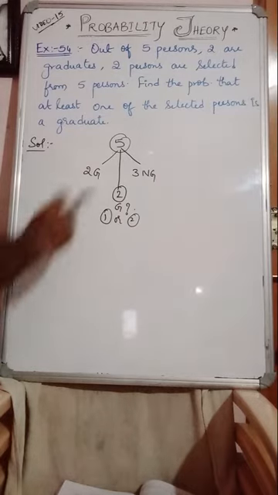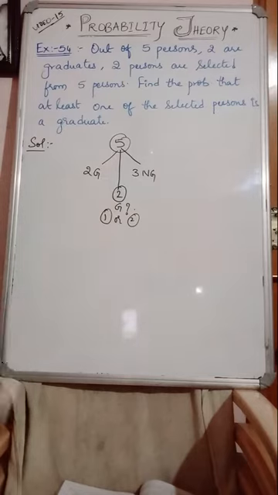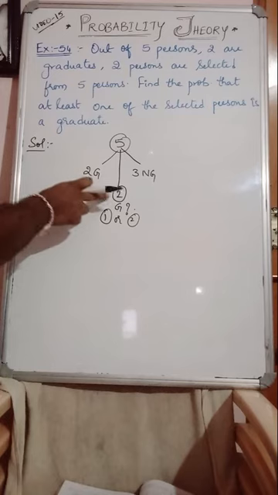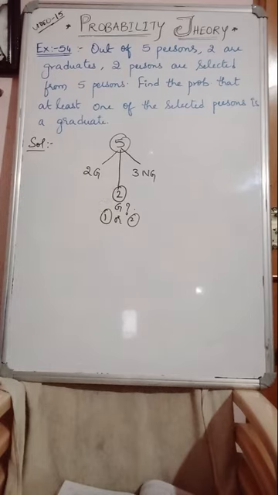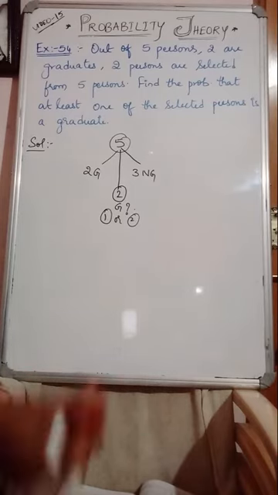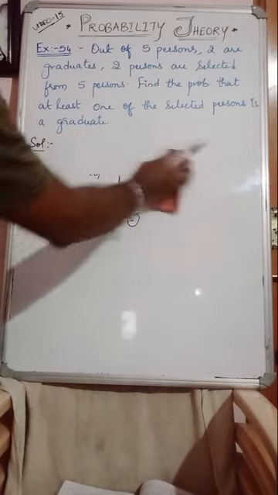Out of 5 persons, 2 are graduates it seems, 3 are non-graduates, and among these 5 persons, 2 are randomly selected, right? So when 2 people are selected at random, what is the probability that the selected person must be a graduate? At least one they are asking. At least one means minimum one person must be a graduate or both can be graduates. At least one means one or both must be a graduate. That is the probability we need to calculate. I hope I am clear how the problem is to be solved.